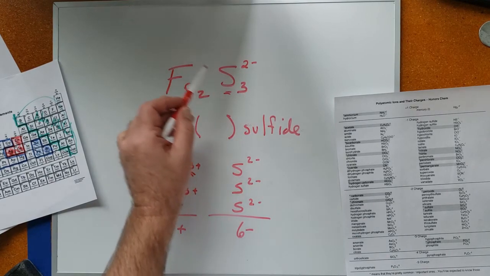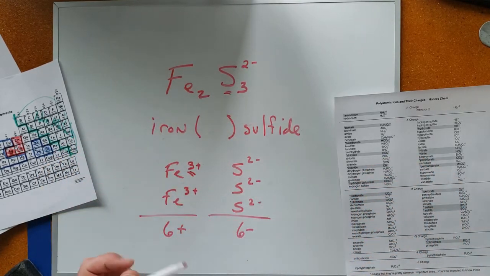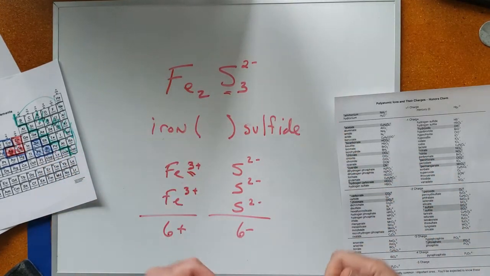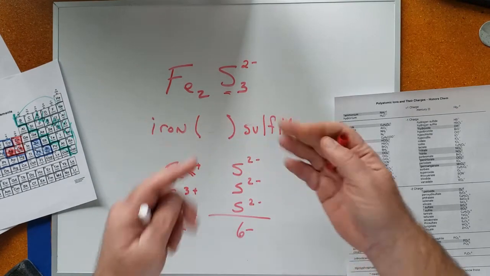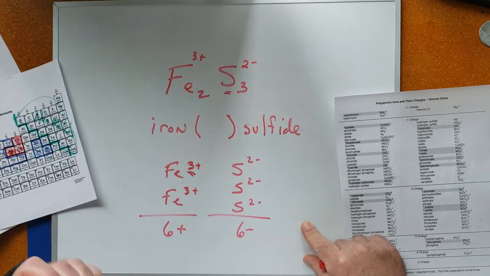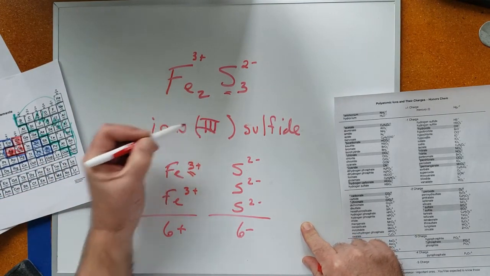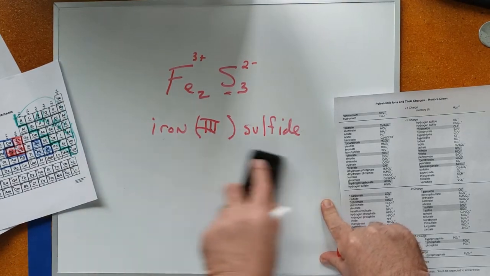Now, this crisscross rule you have to be careful with because it doesn't always work. But we should be able to see it working here. Each iron is a +3 in this case, so this would be called iron 3 sulfide in the stock system.